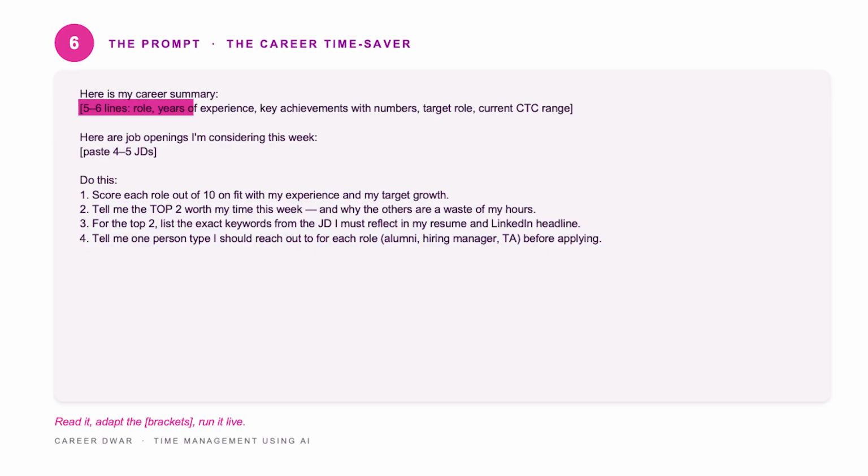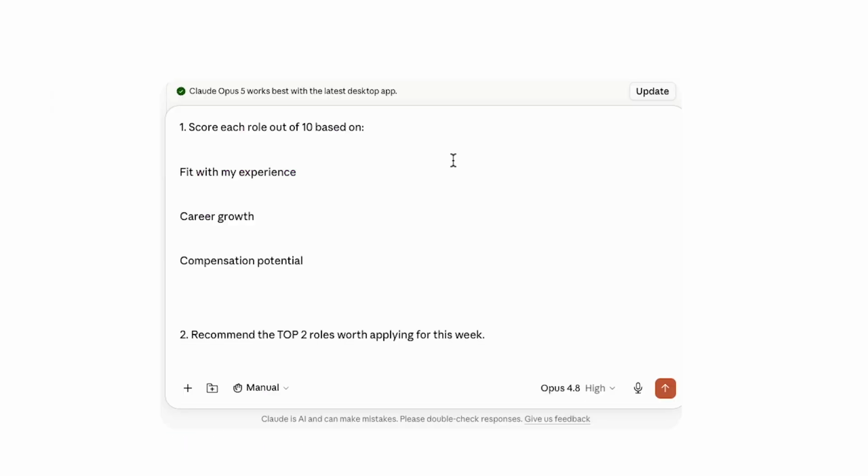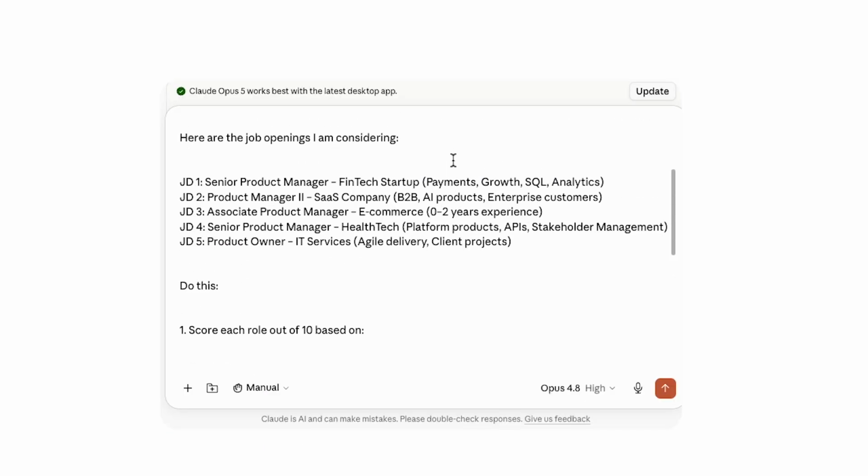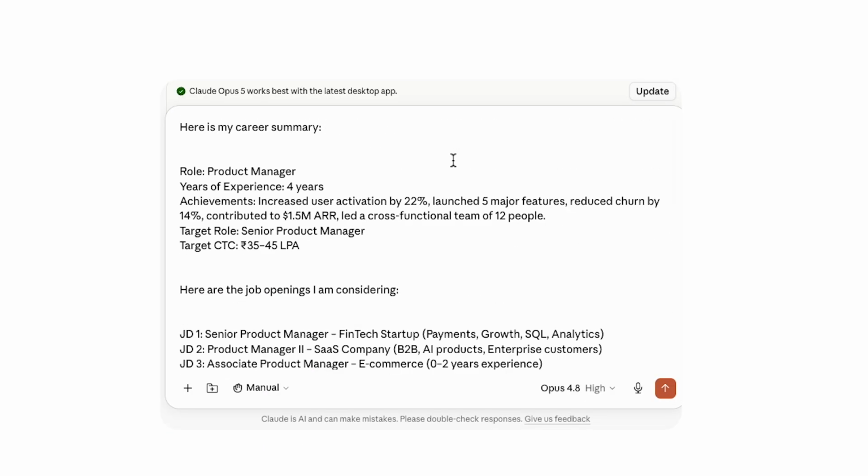Just one caution here. We have not pasted and attached the JD, the job description. You can get it from LinkedIn. At least pick up 4 to 5 companies so that Claude can get the right context. And then the prompt is already shown on the screen, where you have to just write down the career summary, or maybe attach your resume and attach the JDs.